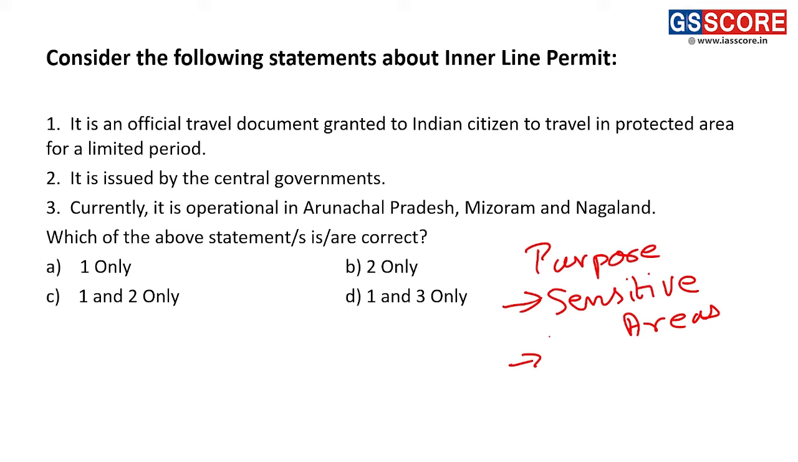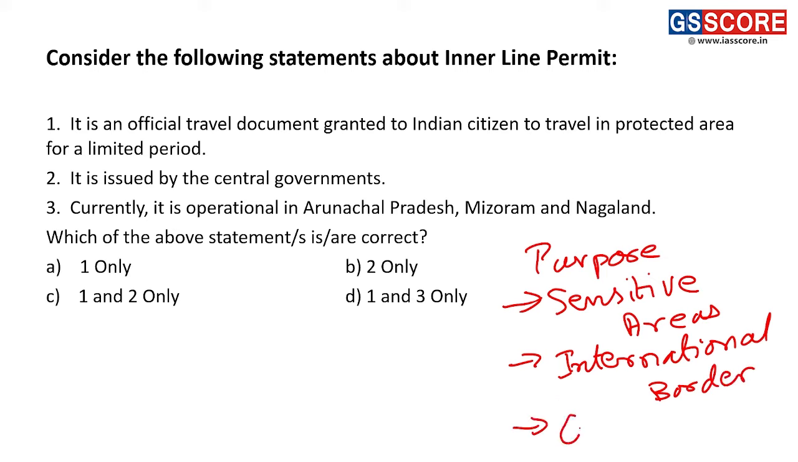Second reason is that we can therefore manage our international borders in a better way. And third, of course, is with respect to protecting the culture of that particular region. All right. So these are the three reasons why inner line permit came into force.